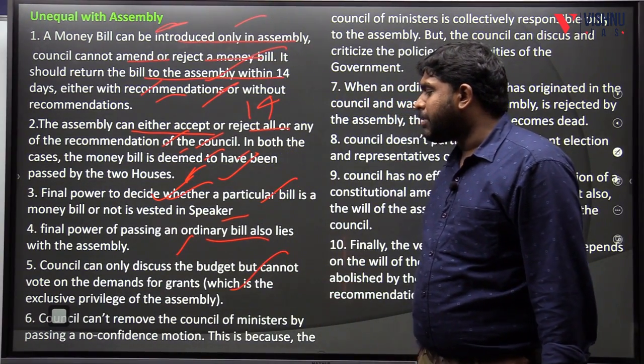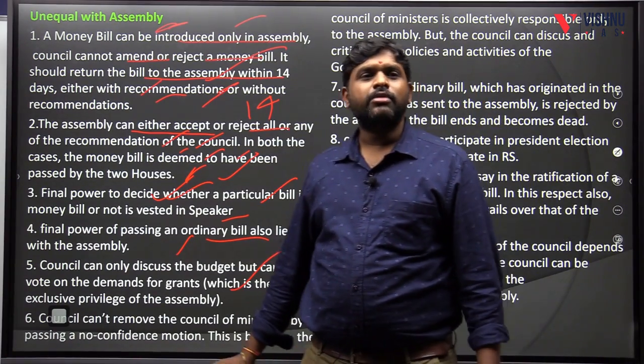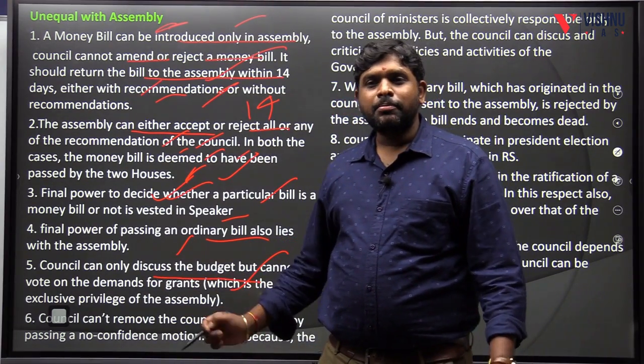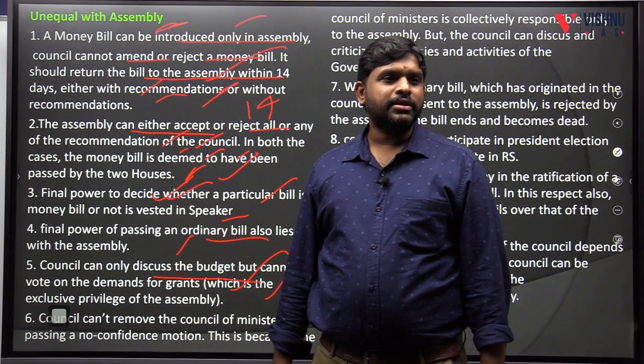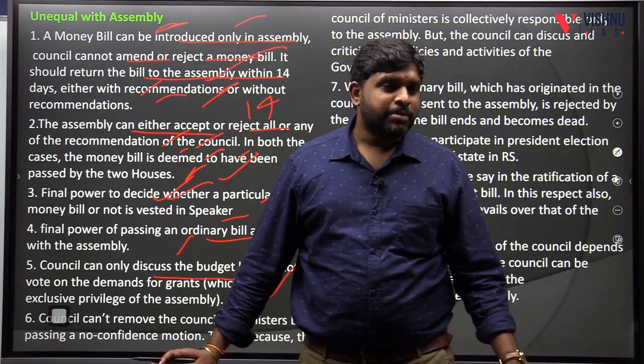Council can only discuss the budget but cannot vote on the demands for grants, which is the exclusive privilege of the assembly. Why? Because budget is a money bill. Annual financial statement is a money bill. So obviously the Legislative Council doesn't have any powers.